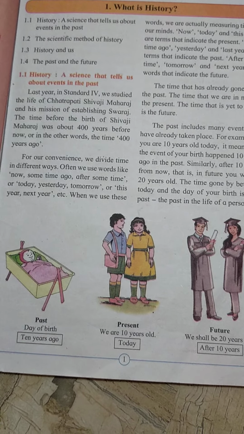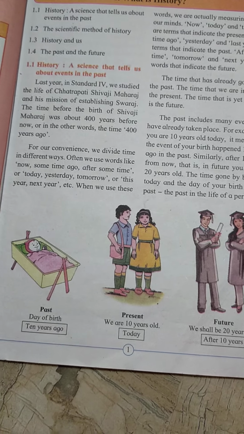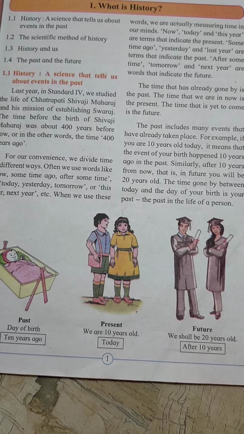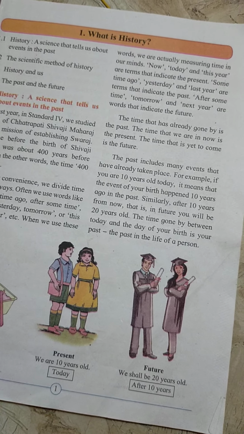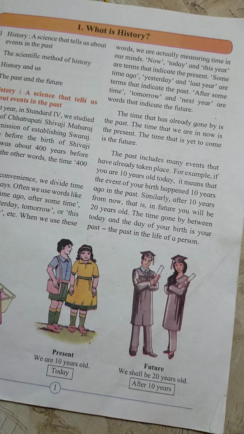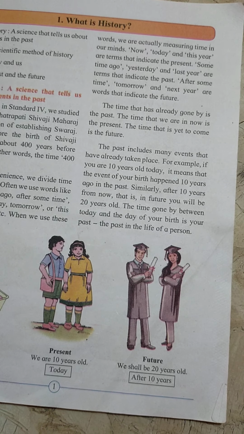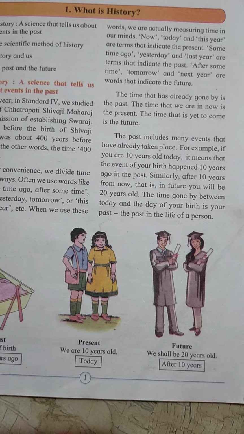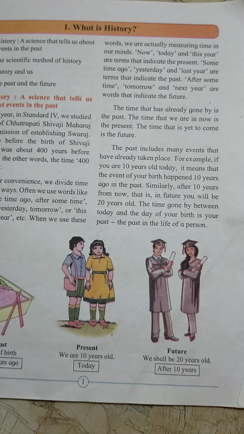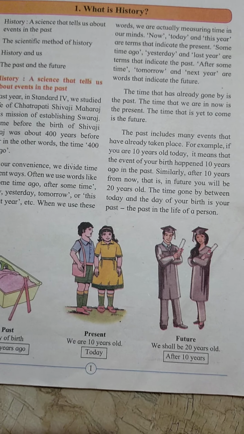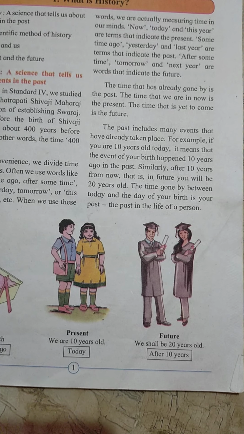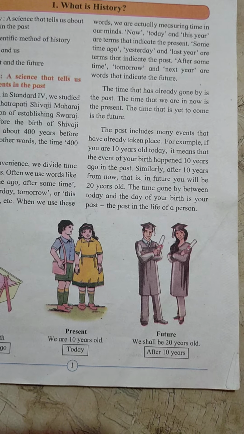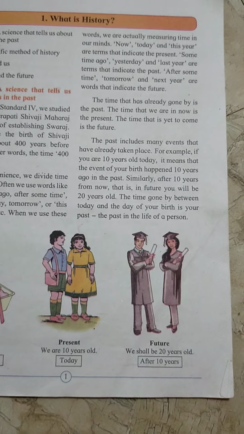For example, your mother says you have to go and bring these things from the market. So you will say I will go after some time, I will do it afterwards, I will go by 9 o'clock or 5 o'clock. Like this you are giving reasons, meaning you are using those words as per your convenience. Now, today and this year are the terms that indicate the present tense.